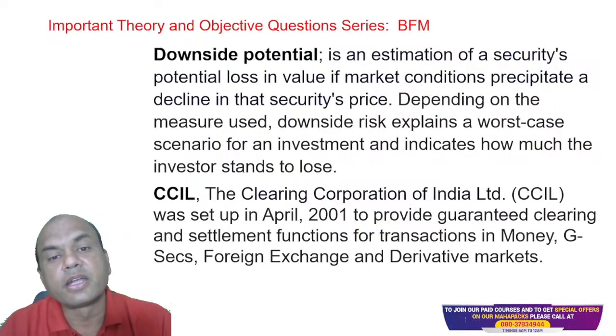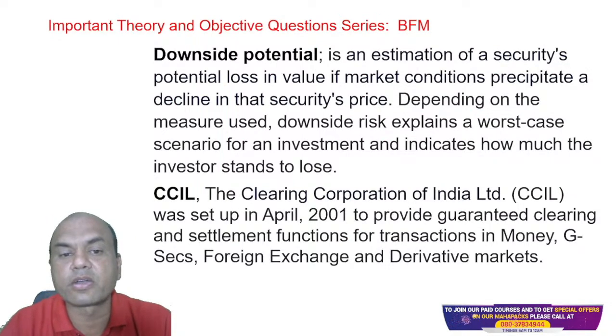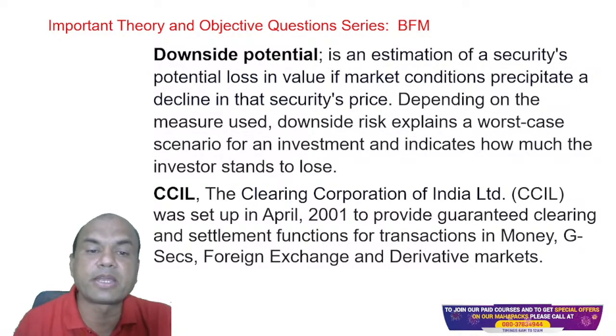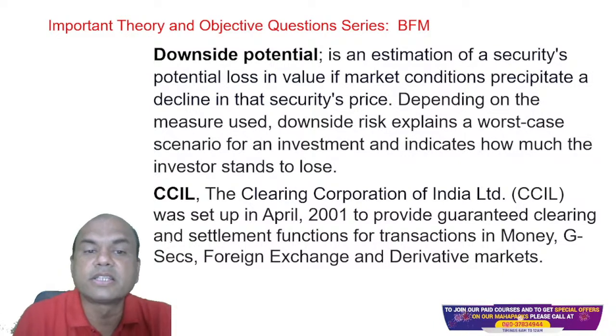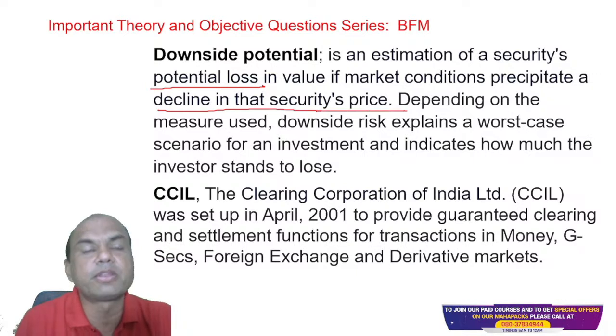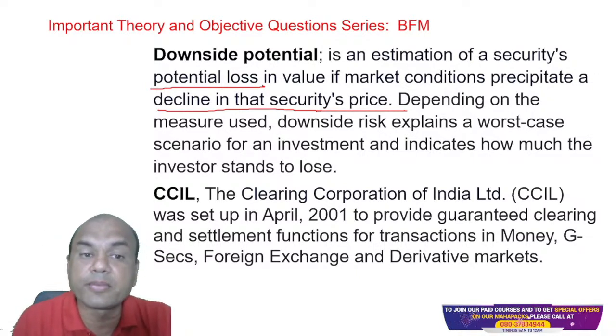Next one. Downside potential. It is the estimation of a security's potential loss in value if market conditions precipitate a decline in the security's price. Means what? Keep it very simple: potential loss due to decline in the price of the security. For example, we have studied this in our ABM or JIB also.